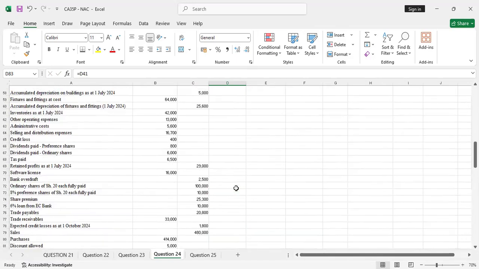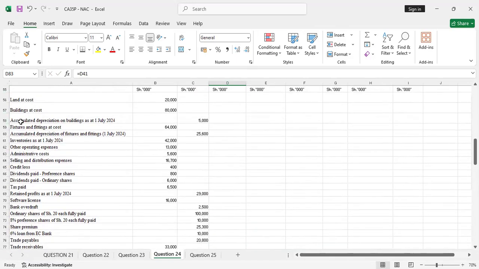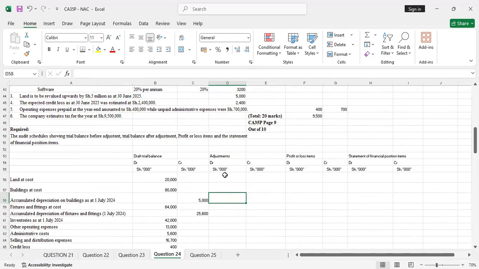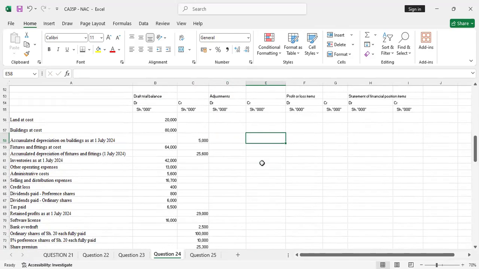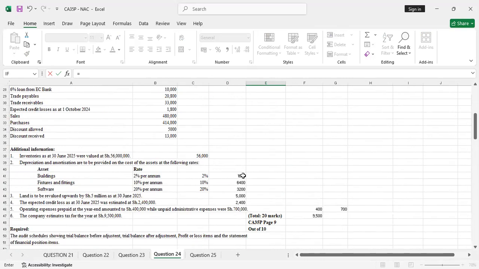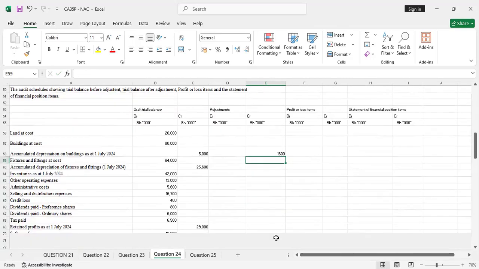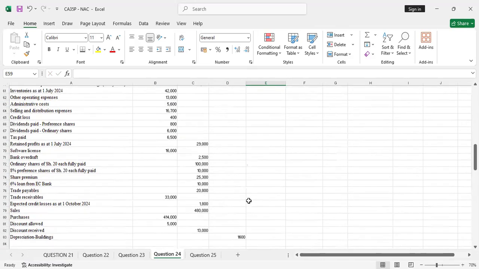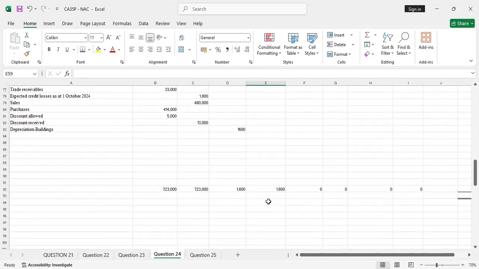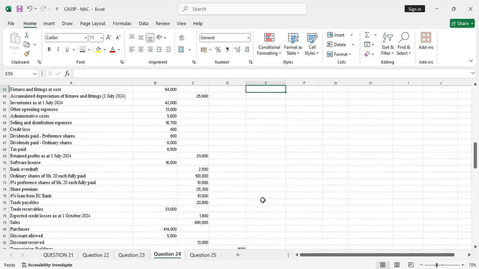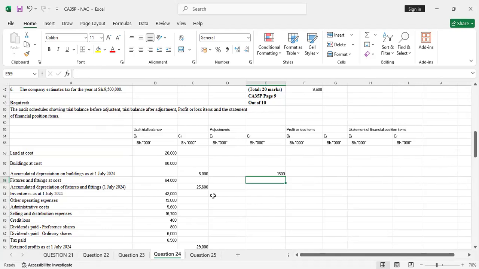So credit accumulated depreciation. See this account, accumulated depreciation of building as of 1st July. So we will credit that account there with the same amount, 1,600. So you select that amount there. Don't copy this other one, the one you have selected first. And you can check here, it's balancing 1,600, 1,600. Okay, so we continue.